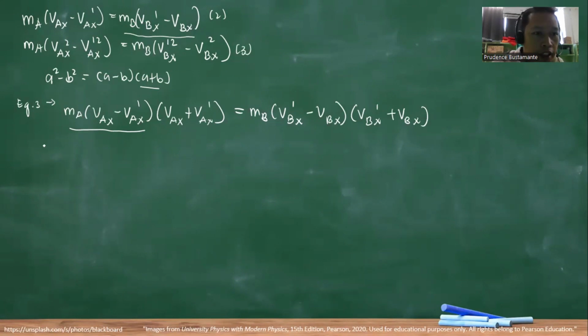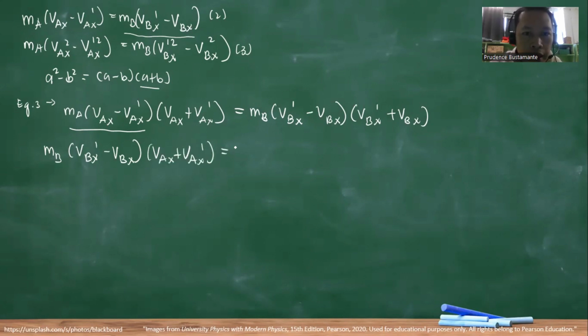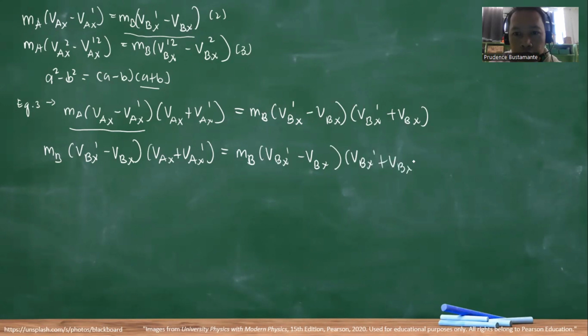So we have MB (VBX prime minus VBX) times (VAX plus VAX prime) equal to MB (VBX prime minus VBX) times (VBX prime plus VBX).